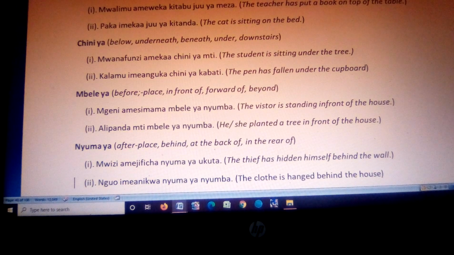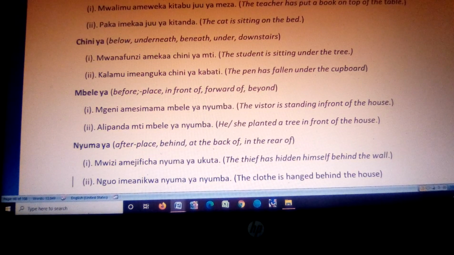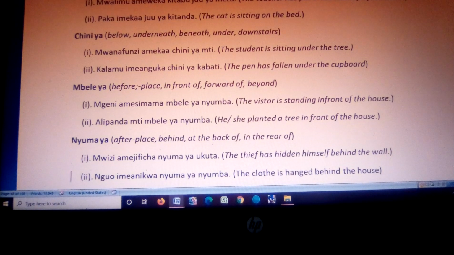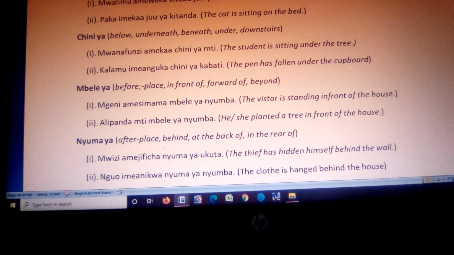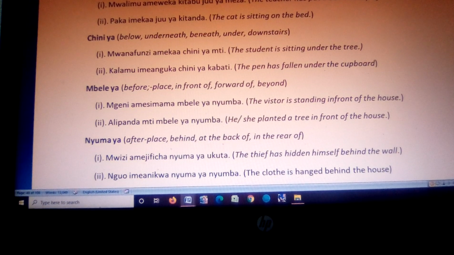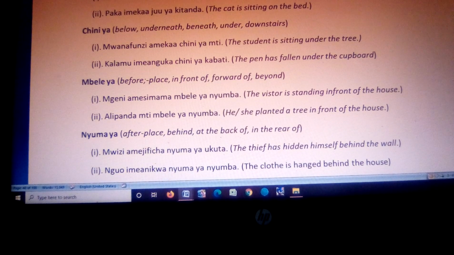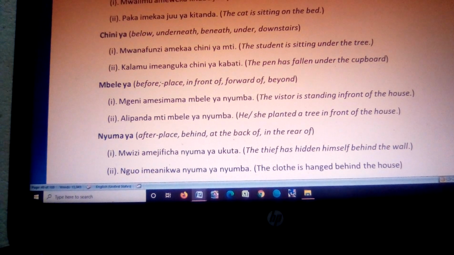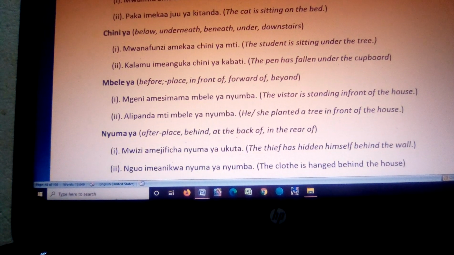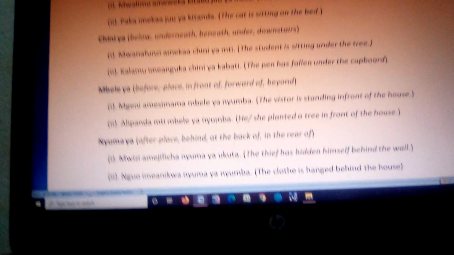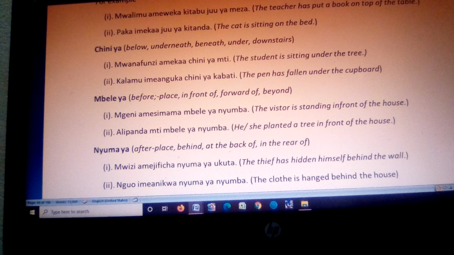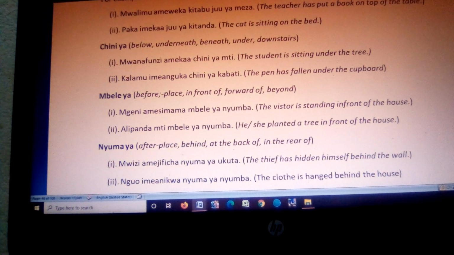We have another preposition of position like mbele ya. Mbele ya simply means before, that's for a place. It can mean in front of, it can mean forward of, and it can also mean beyond. For example, we have mgeni amesimama mbele ya nyumba. That means the visitor is standing in front of the house.